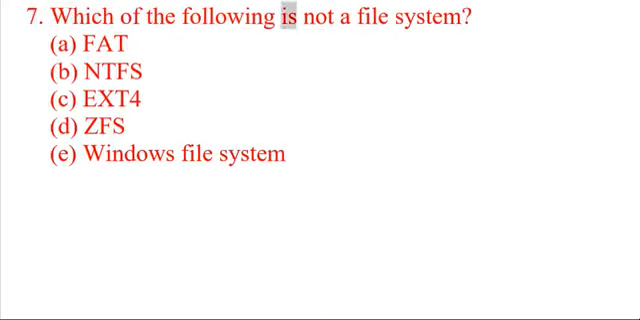7. Which of the following is not a file system? A. FAT. B. NTFS. C. ext4. D. ZFS. E. Windows file system. Your time starts now.